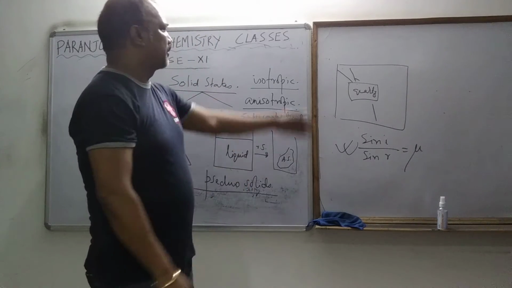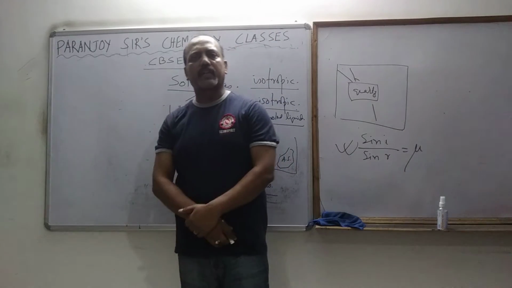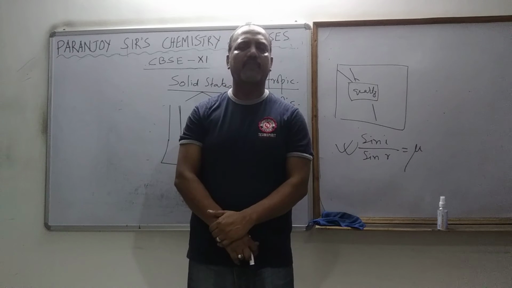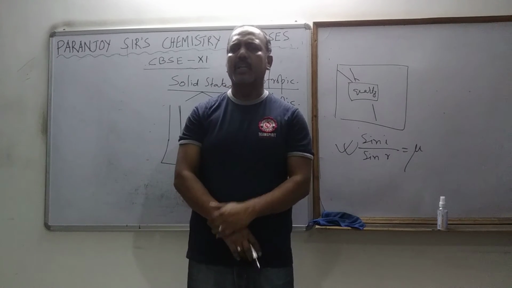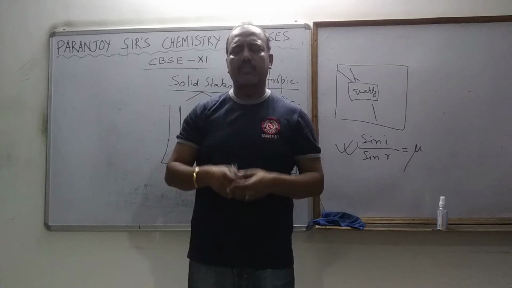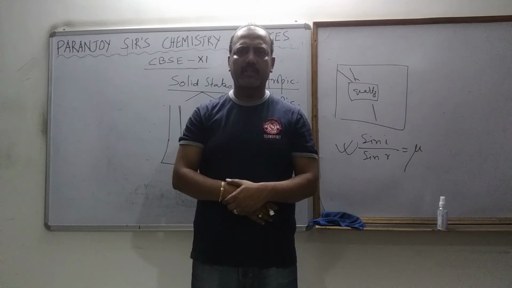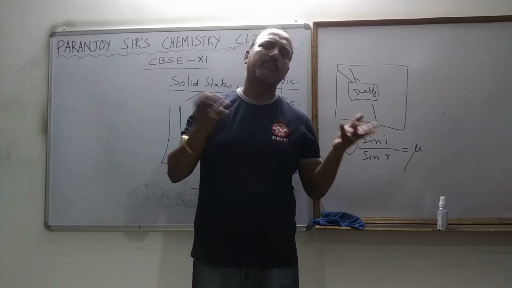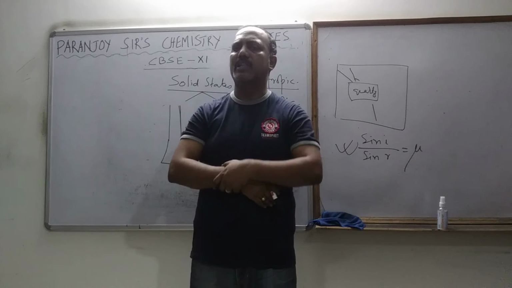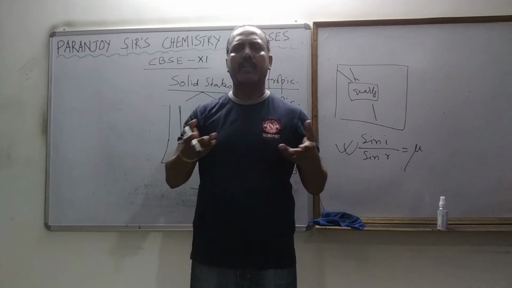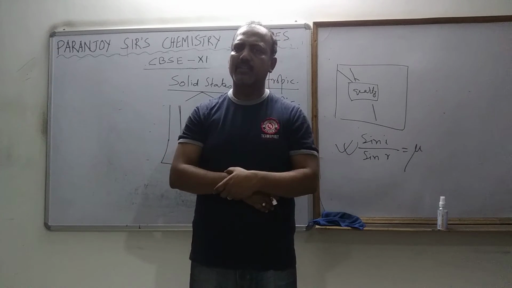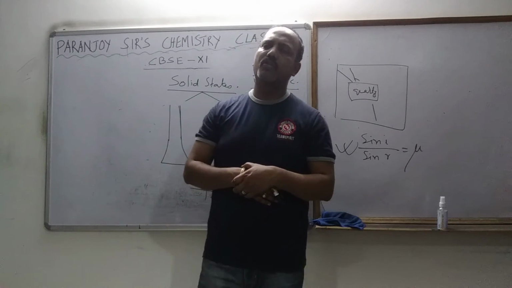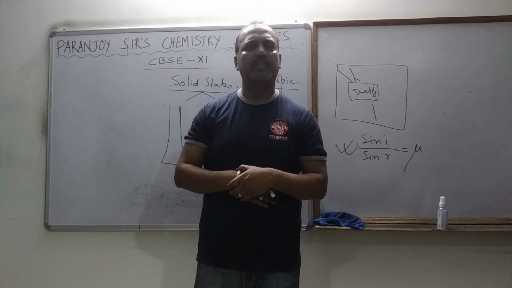And the other one is isotropic and anisotropic. What is isotropic? Amorphous solids are also called isotropic solids. Iso means constant. Why isotropic? Because in an amorphous solid, take any angle, any size, some physical properties remain the same. Which physical properties? The example is refractive index. Clear? But if we do the same thing with crystalline solids, we are not going to see it the same. We are going to find it different.